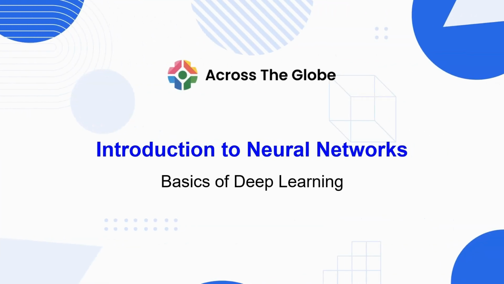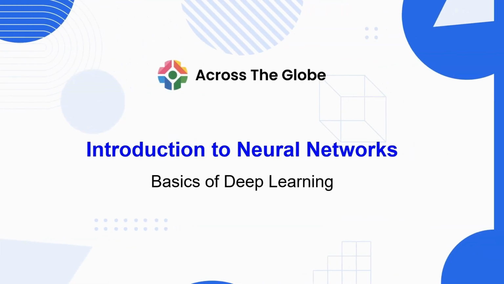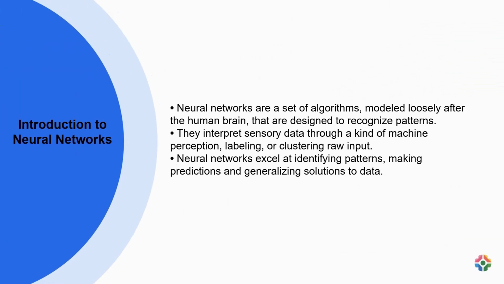Today we will learn about Introduction to Neural Networks. Neural networks are algorithms inspired by the human brain, adept at pattern recognition by interpreting sensory data. They process raw input through machine perception, enabling tasks such as labeling and clustering. Their strength lies in identifying patterns, predicting outcomes, and deriving solutions from data.